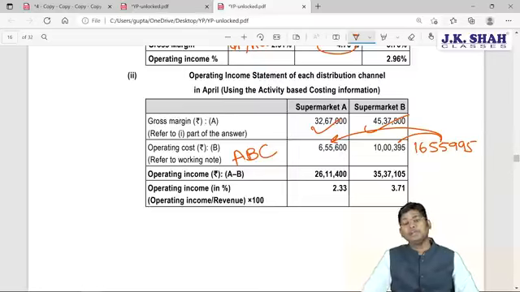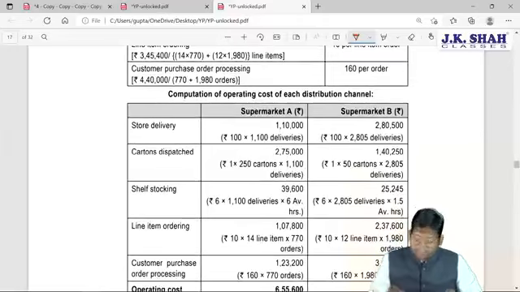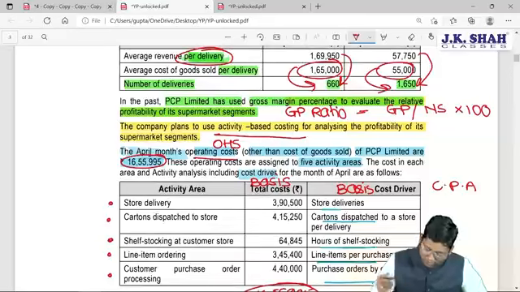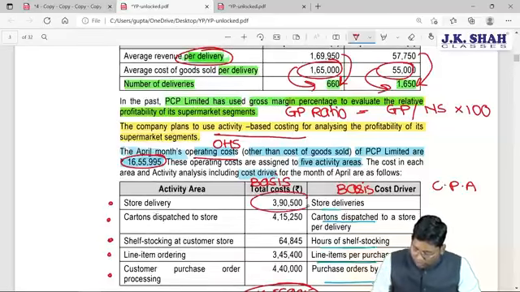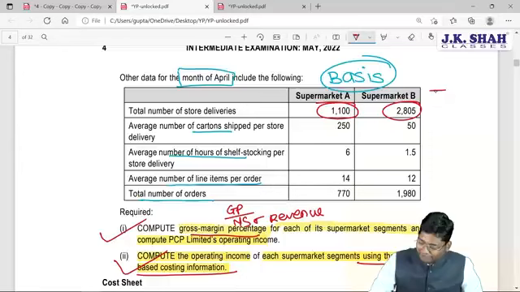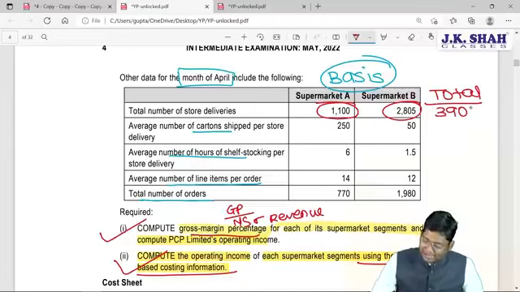Sir, how is this bifurcation to be done? For this purpose they have prepared one statement. According to the statement, first the per-activity cost of total store delivery cost is computed. Sir, how to calculate per-activity cost? Try and understand. Total store delivery cost is 3,90,500, but this cost you have incurred on all the store deliveries. Now, what are the total number of store deliveries given in the question? Number of deliveries are 1,100 and 2,805. If you take 1,100 plus 2,805, this will give you 3,905.